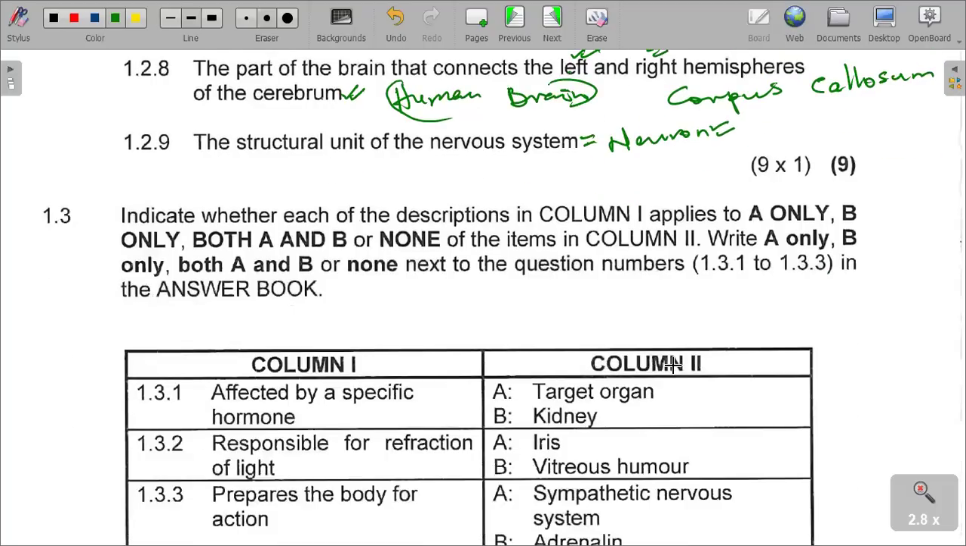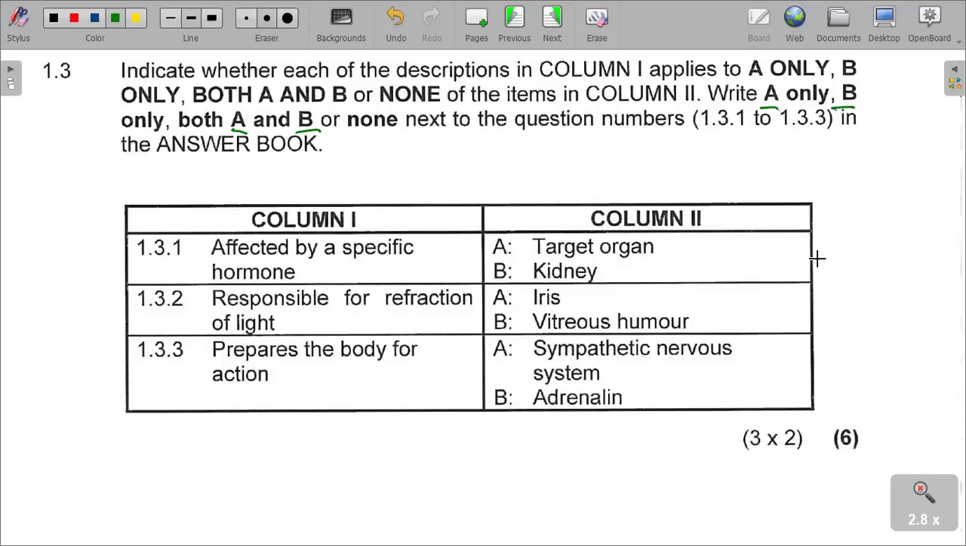Look at the instructions again per question. Indicate whether each description in column A applies to A only, B only, both A and B, or none of the items in column 2. Write A only, B only, both or none next to the question number. You are supposed to follow the instruction. Write only the answers next to the question numbers. Please, you don't put options, but you must write the answer as it is.